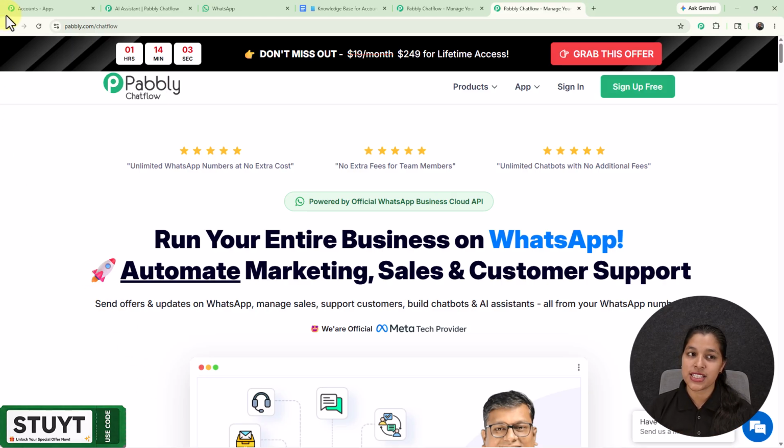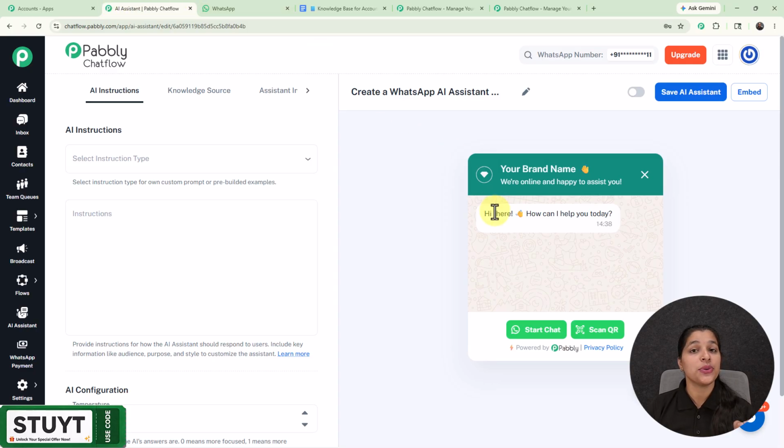Now let's move on towards the AI assistant page, where make sure to add your WhatsApp number with the Pabbly Chatflow.